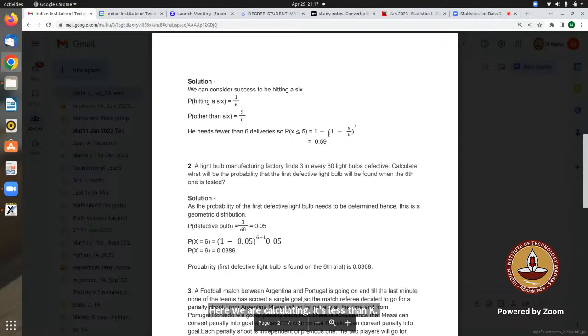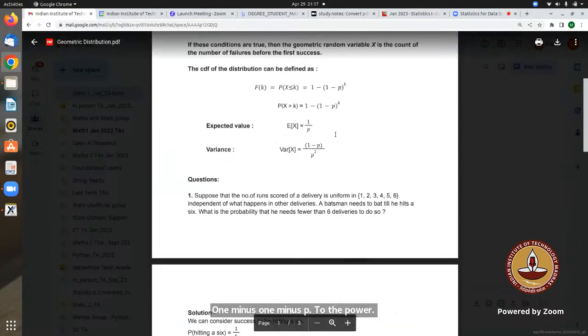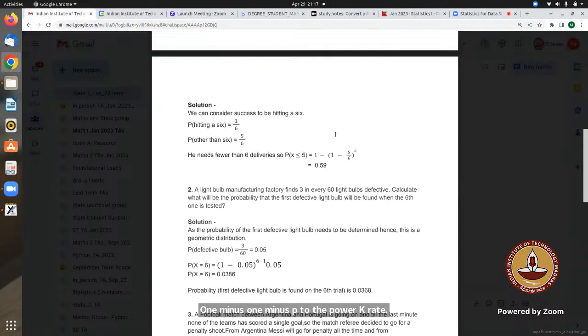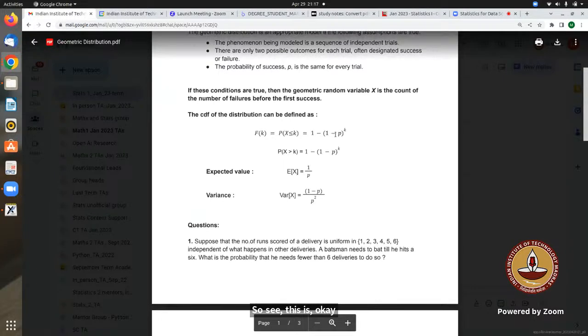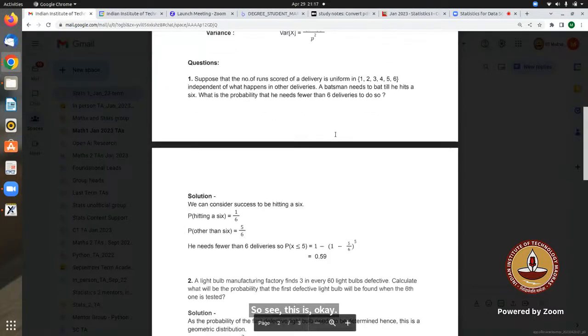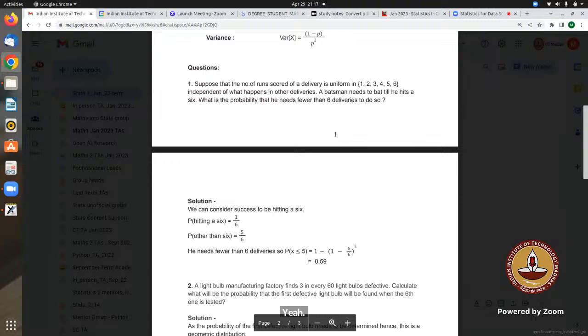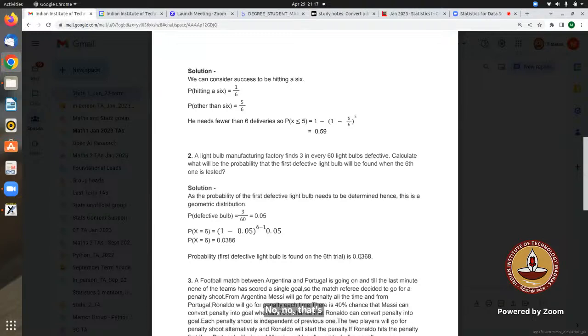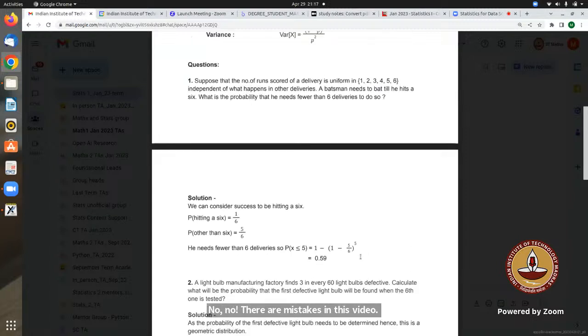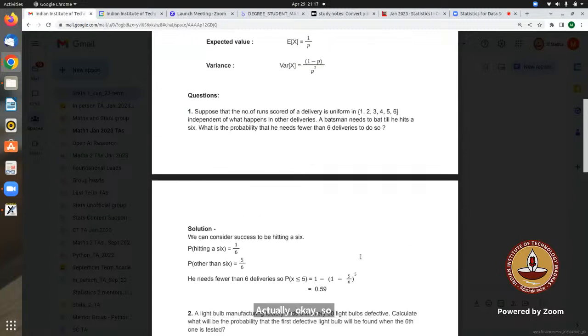So it should be 1 by 6 instead of 5 by 6. I just was confused whether it was my mistake or. No, there are mistakes in this PDF. Okay, fine. So this is not a correct formula actually. The answer is correct, sir, 0.59. Just the value should be 1 minus 1 by 6.